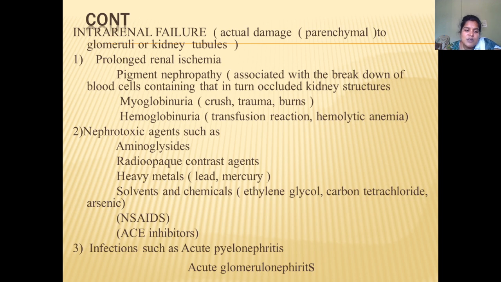And then some solvents and chemicals like ethanol, glycerol, carbon tetrachloride, arsenic, NSAIDs, and ACE inhibitors are also there. Infections such as acute pyelonephritis too. In pathology we have seen the morphological changes that occur in pyelonephritis and glomerular nephritis. There are a number of changes, so there will be damage to the parenchymal tissues located in the kidney. It may also lead to intrarenal failure.